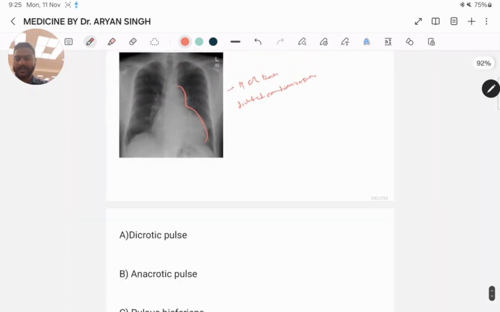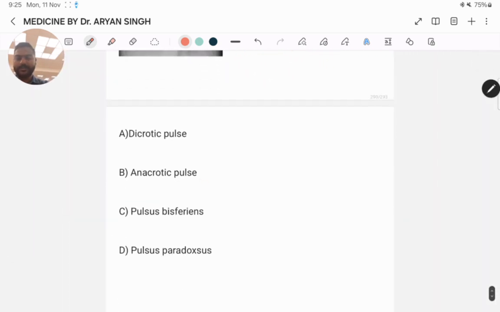What could the answer be? Dicrotic pulse, anacrotic pulse, pulsus bisferiens, pulsus paradoxus. Dicrotic pulse is the best answer, because a dicrotic pulse is a twice beating pulse, palpable both in systole as well as in diastole.